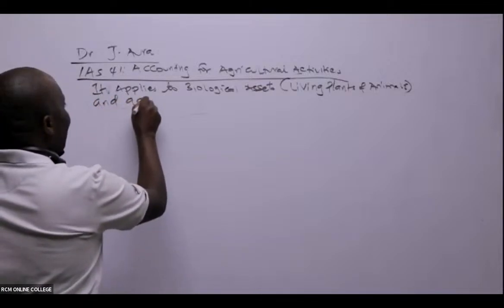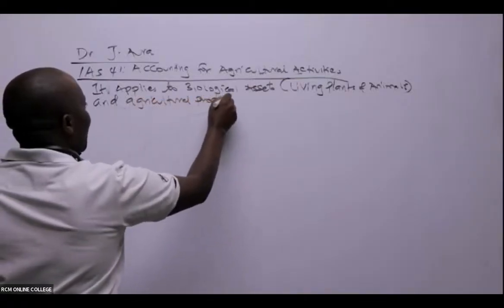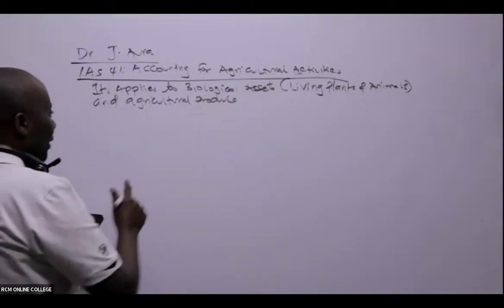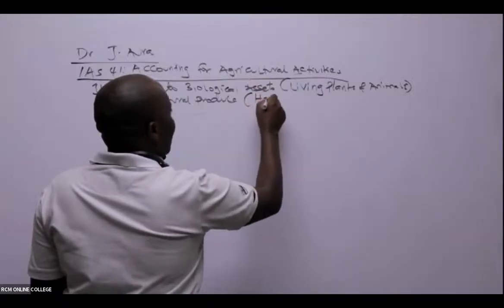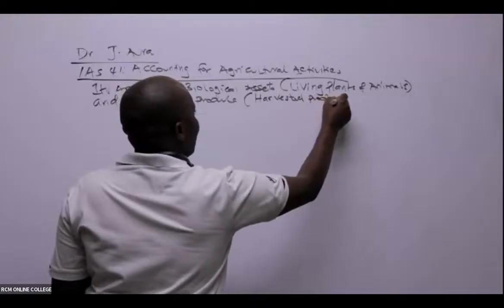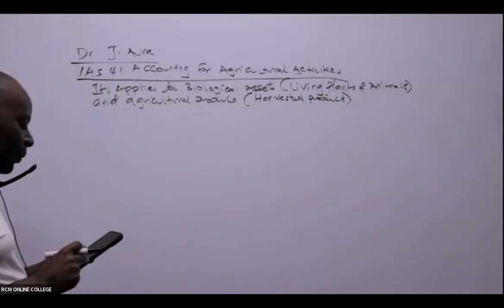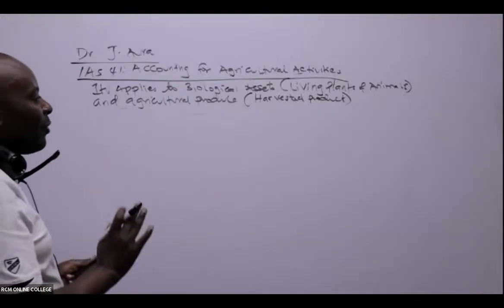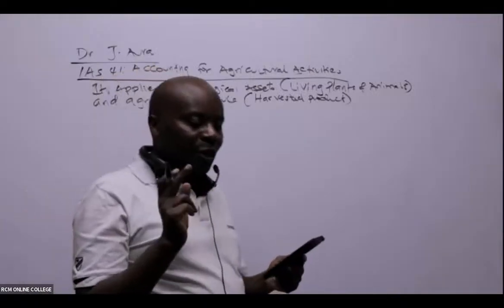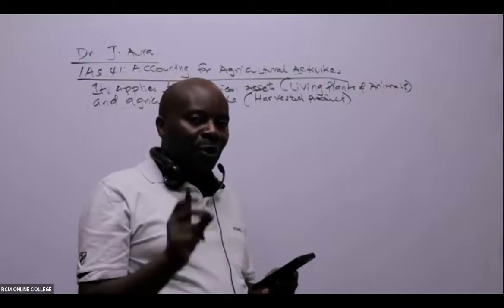And agricultural produce. That is the harvested product. So it does not cover land use or the processing of agricultural products.